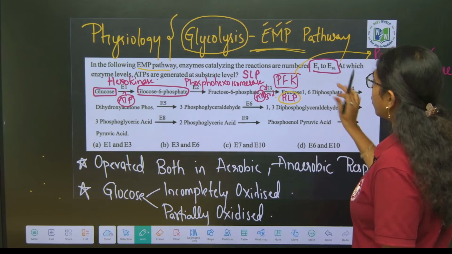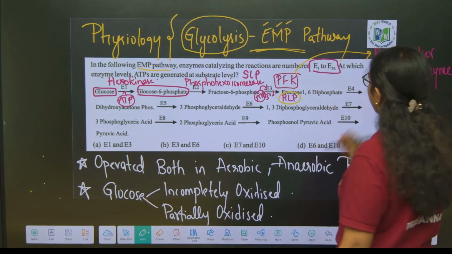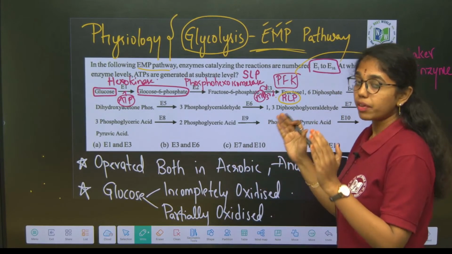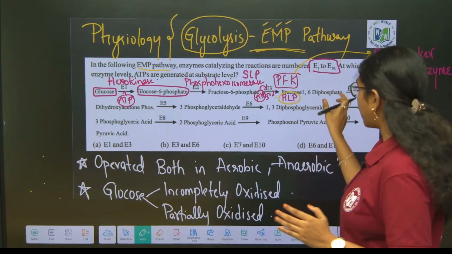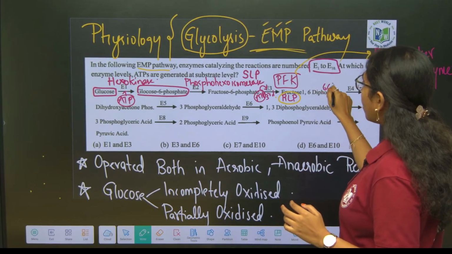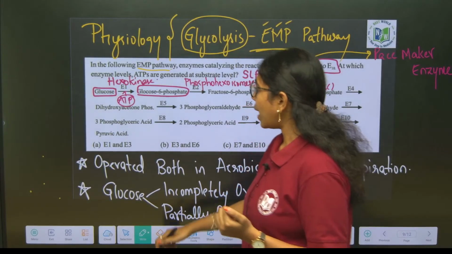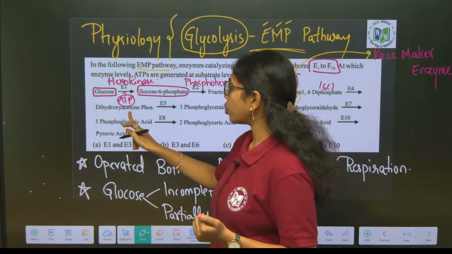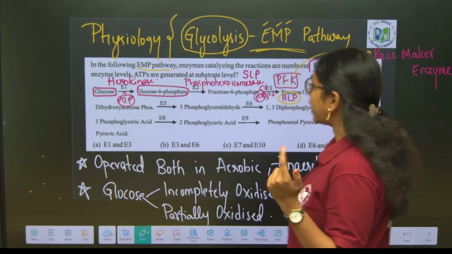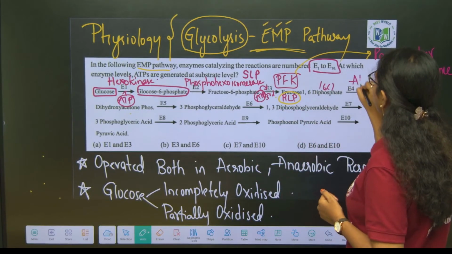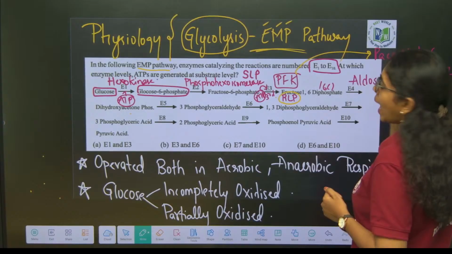Now, fructose 1,6-bisphosphate will cleave. Cleavage happens at this step, wherein the 6-carbon compound is cleaved to 2 molecules of 3-carbon compound, that is dihydroxyacetone phosphate and glyceraldehyde 3-phosphate, and this step is catalyzed by the enzyme aldolase.